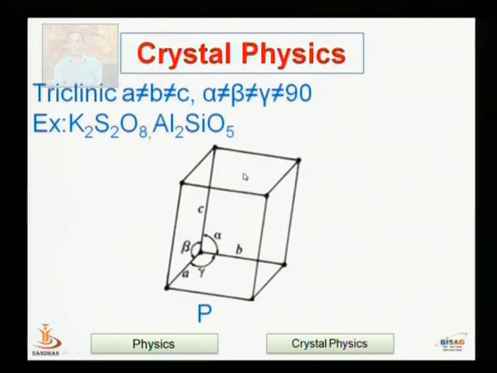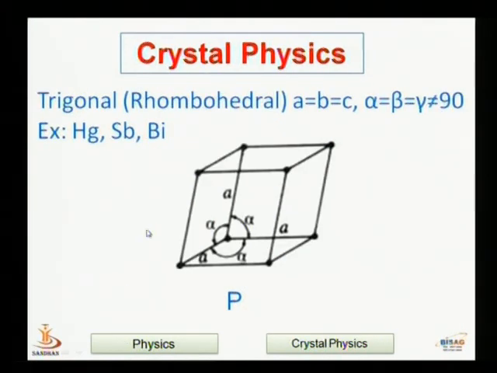Next one is triclinic. In the triclinic system, all the sides are unequal and all the angles are unequal. So this kind of system has minimum symmetry. The examples are K2S2O8 and Al2SiO5. Because of this kind of arrangement, it has only one kind of primitive cell, the simple lattice, meaning atoms are arranged only at the corner points. So this one is the primitive cell of the triclinic system.